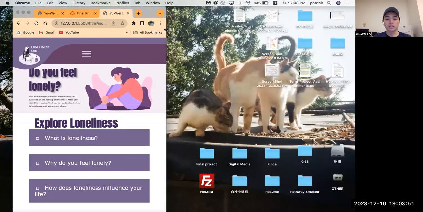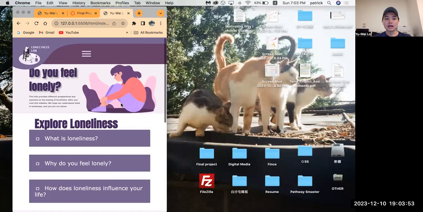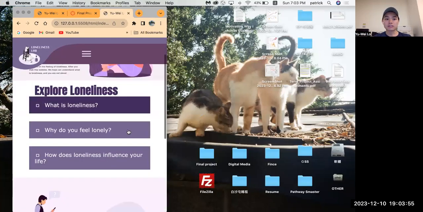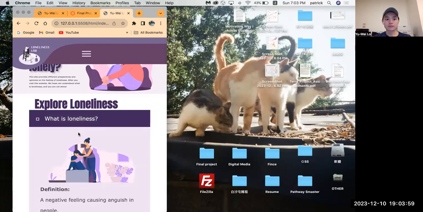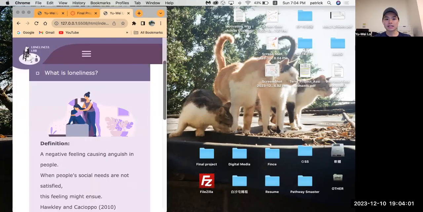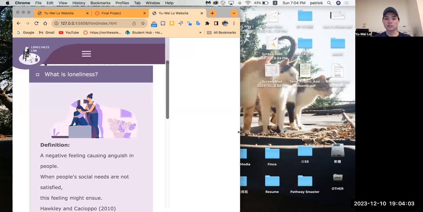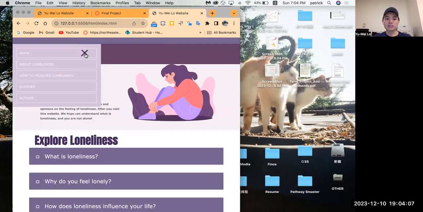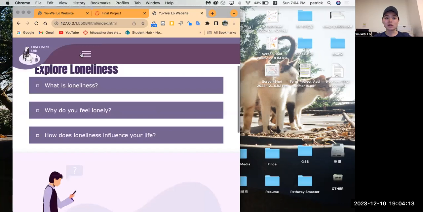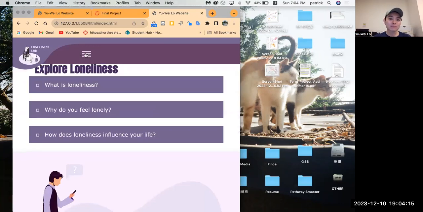So if I shrink it, everything is going to be responsive, even the content in the accordion. Yes, so you can see this. So this is my homepage, responsive, and this is my navigation bar. So this is my hamburger menu. I fixed it, so if you're scrolling down, the menu is always there. Okay, let's go to the next page.